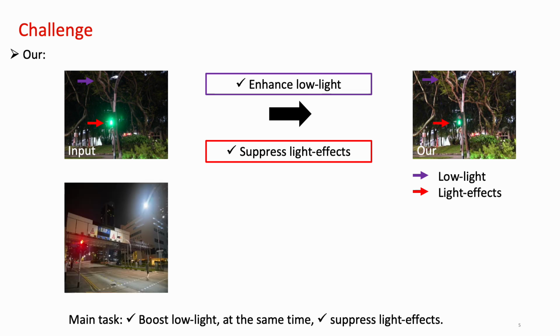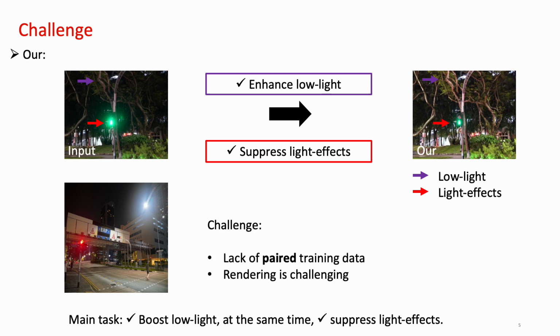The main challenge of this research is the lack of paired training data. It is hard to collect the ground truth of these images. Rendering physically correct night light effects images is also challenging. Therefore, we propose an unsupervised night image enhancement method. The key ideas are model-based layer decomposition, together with unpaired light effects suppression.